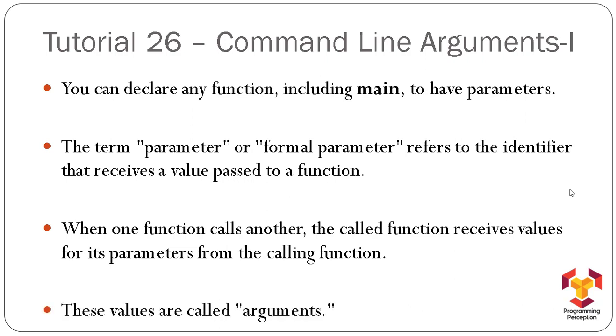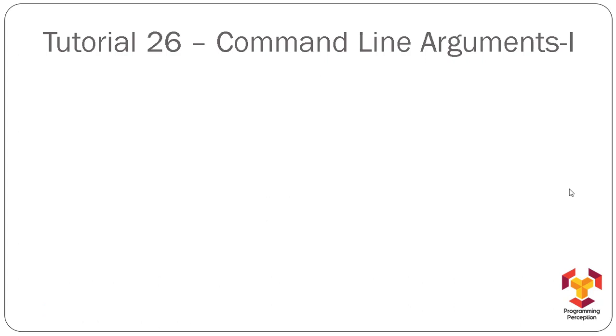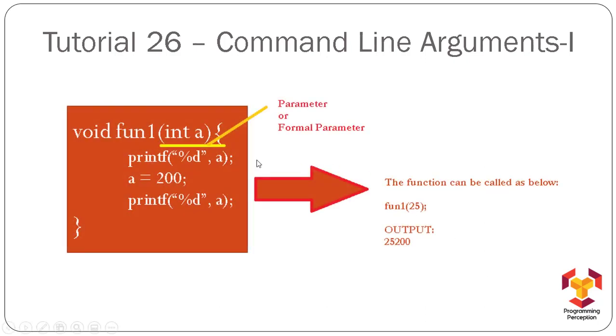Now the values that we pass to these variables are nothing but arguments. To explain the scenario, I have made a diagram here. You can clearly see that this is the fun1 function, which is not returning anything, that's why it's void here. And you can see there is a variable passed within this pair of parentheses. This variable is nothing but the parameter or formal parameter. Inside this function, we are printing the value of the variable, then changing the value of the variable, and then printing the updated value.